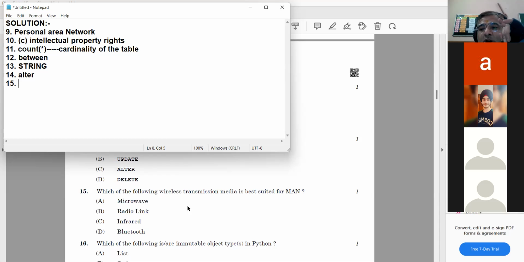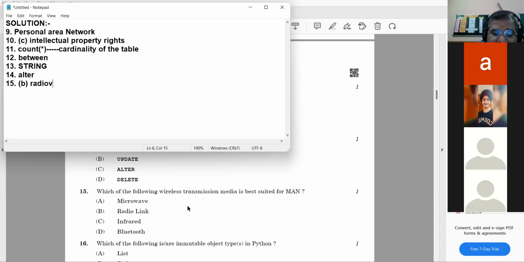And yesterday I told you the drawback of microwave link. What was the drawback of microwave? It requires line of sight. What is line of sight? You need a perfectly straight path. There should be no obstacle in between when you want to transfer data from one person to another. The data should travel in a straight line. Okay. So which option is left? We are left with B option, radio link.